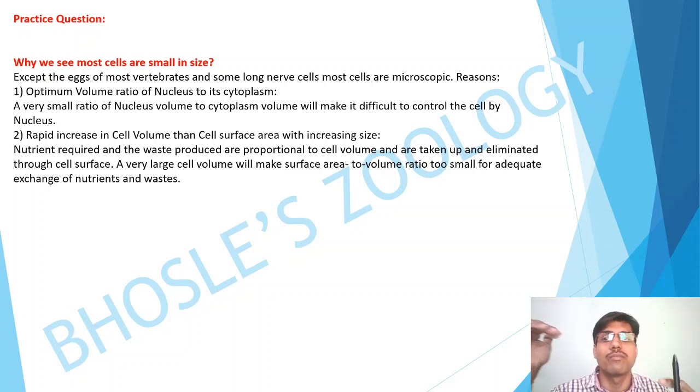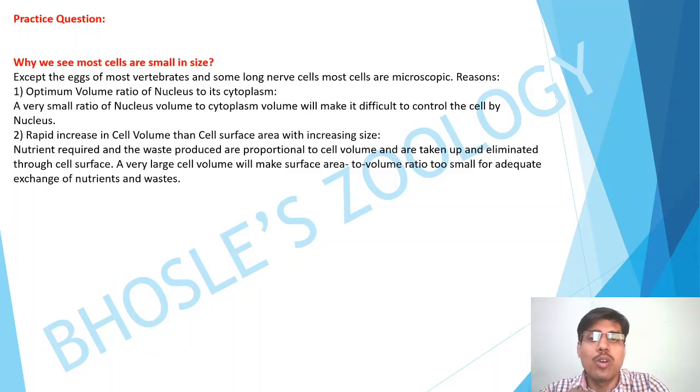The first reason is the optimum volume ratio of nucleus to its cytoplasm. The nucleus controls the cell, which also means the nucleus controls the entire cytoplasm. Suppose the volume of the nucleus is 1 and the volume of cytoplasm is 10, so the ratio will be 1 by 10. That would be manageable for a nucleus. But if the volume goes on increasing, the ratio of nucleus volume to cytoplasm volume will become very much less.